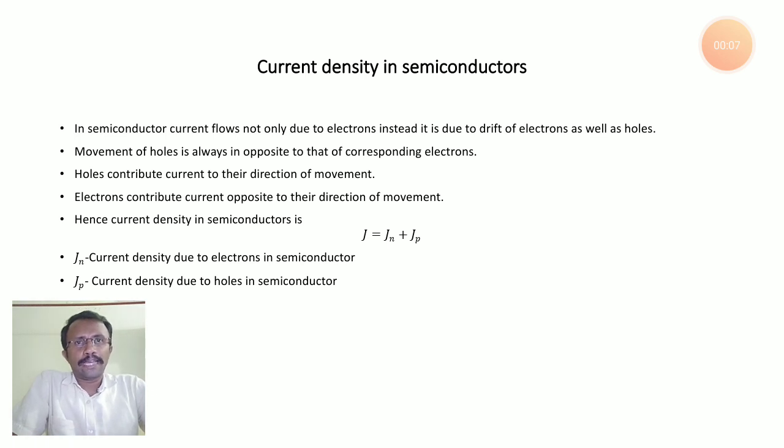In the last two lectures we discussed the classification of materials based on the energy band diagram and current density in conductors. In the classification we classified materials into insulators, conductors and semiconductors. Insulators don't allow any flow of current, whereas conductors allow flow of current, whereas semiconductors allow flow of current as you increase temperature.